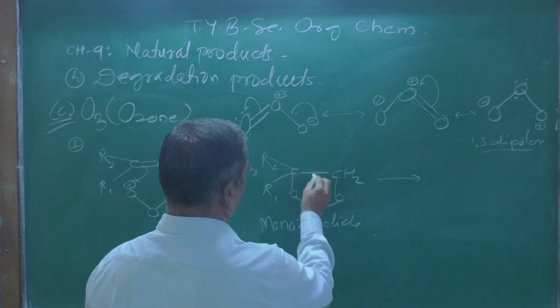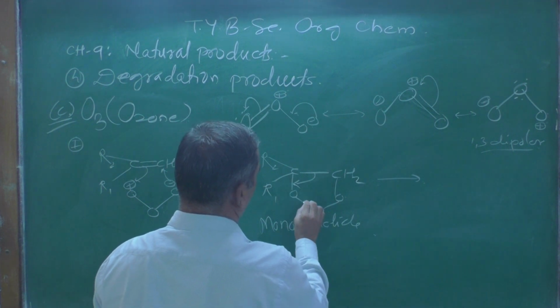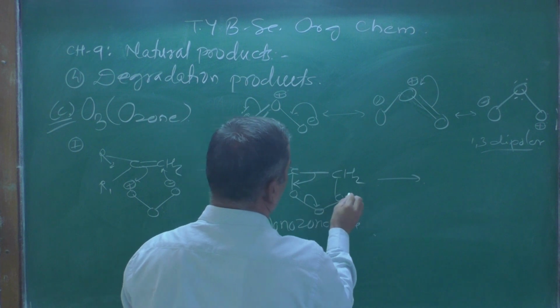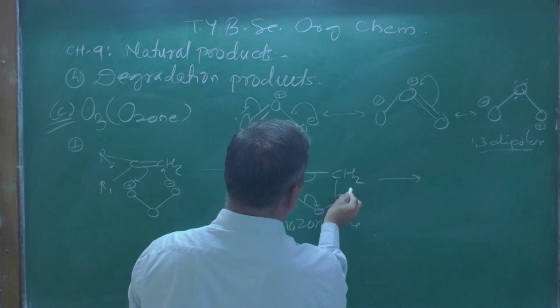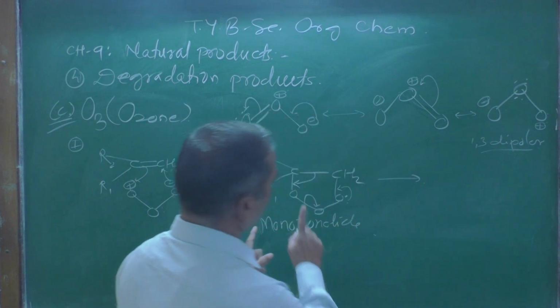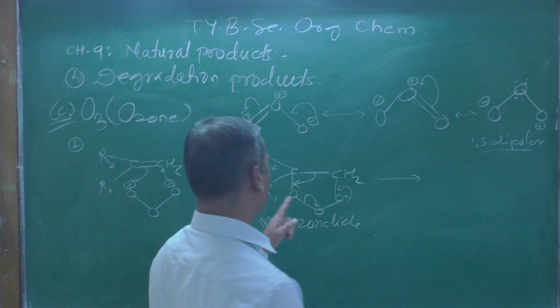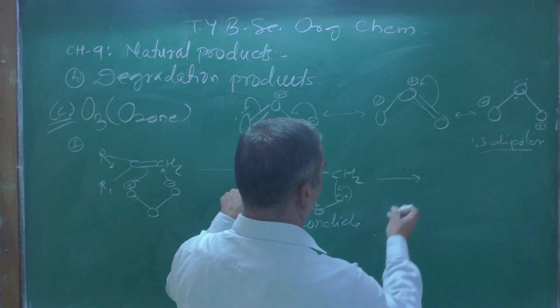So let us see here this double bond breaking, and the negative charge over there, and this lone pair is forming a double bond here. See, the arrows have a very important role while showing the mechanism.